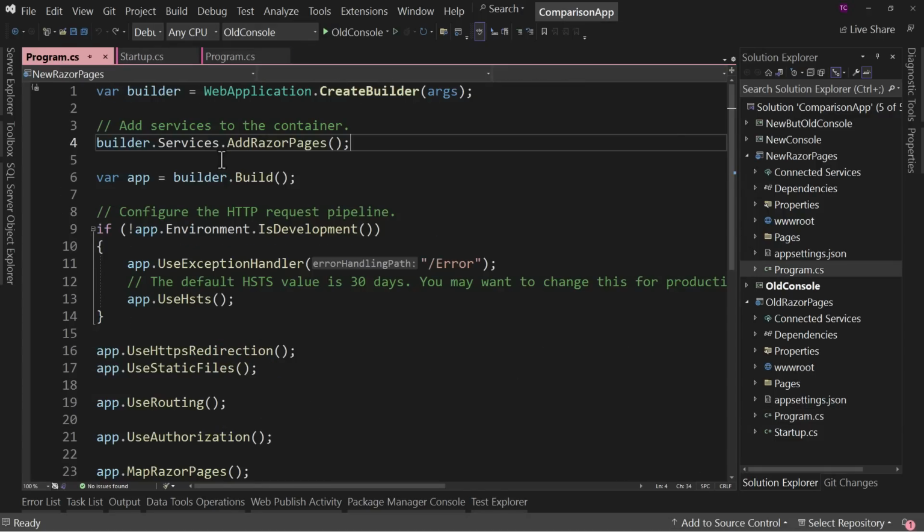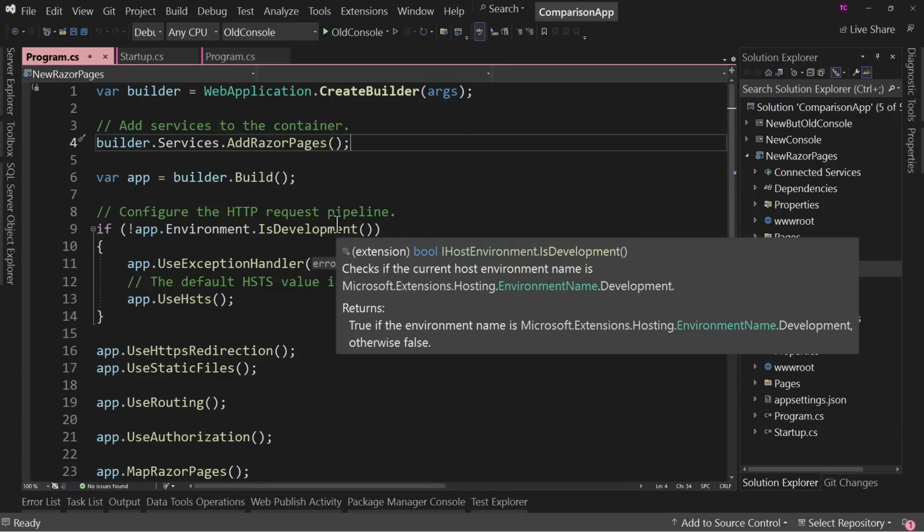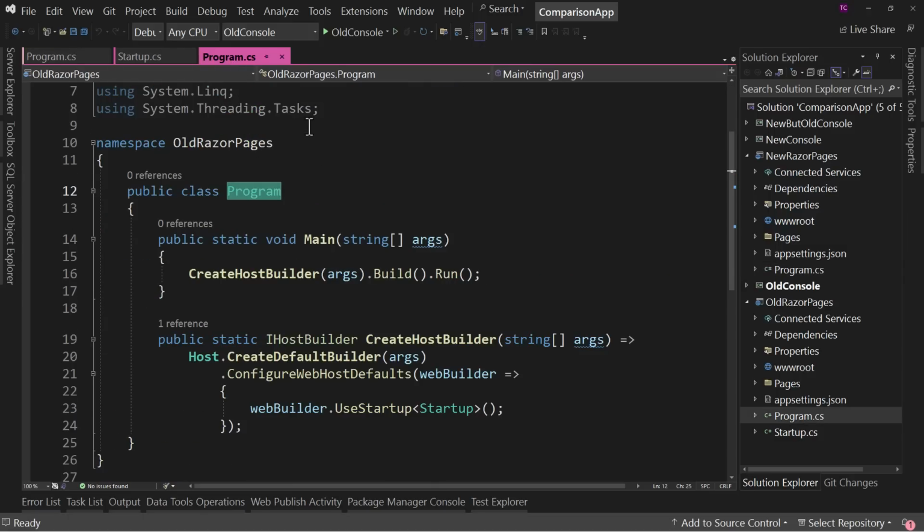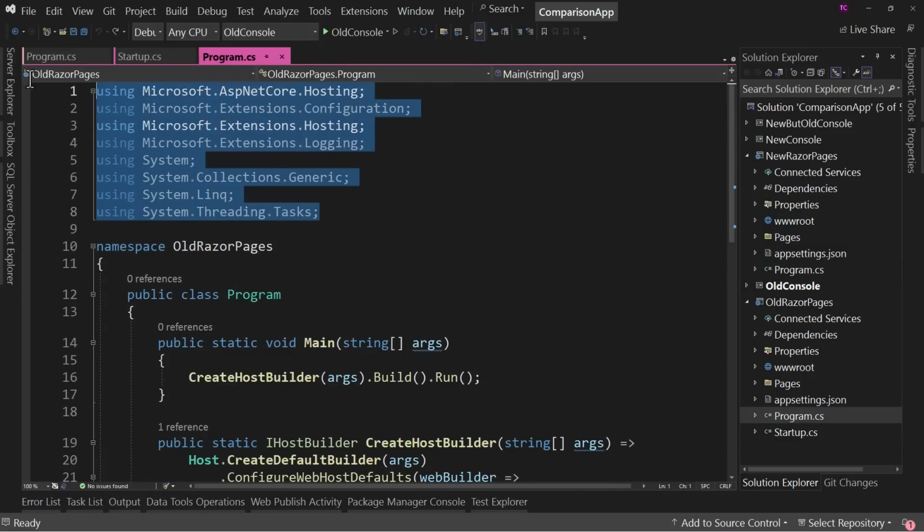There we go. So this simplified version here is the one that's the better solution to make things cleaner and more understandable. It's much more readable, and you're not bouncing around to find different parts that are all part of just starting up your application. So that's my thoughts on Startup.cs. Now let's talk about one that we've been seeing for a while now, and I've been pointing it out, but just briefly, and that is this.